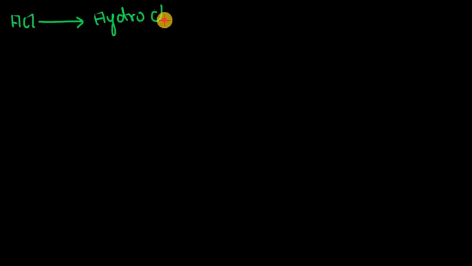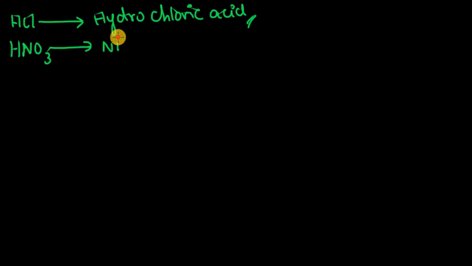It is used in some household cleaning solutions and similar purposes. It's a very strong acid. Then we have HNO3, that is nitric acid.